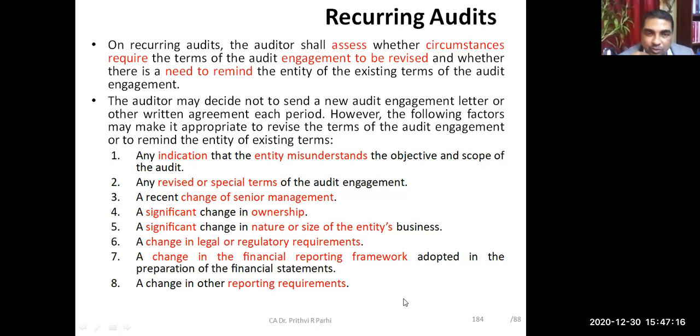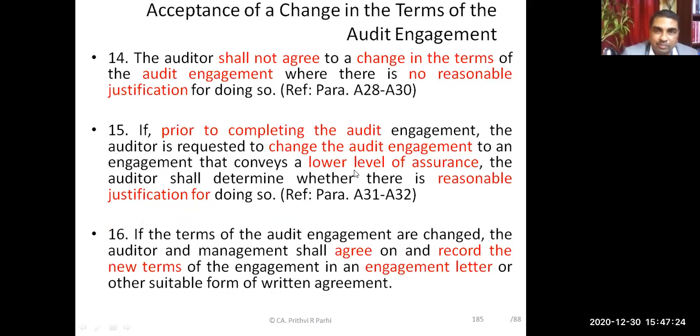Yes, sir. Okay, so only when these indications are there, there is a necessity. Otherwise, auditor may decide not to send it. Okay.